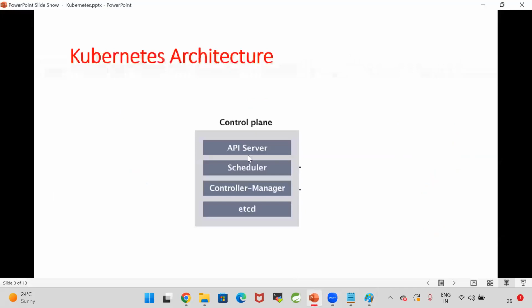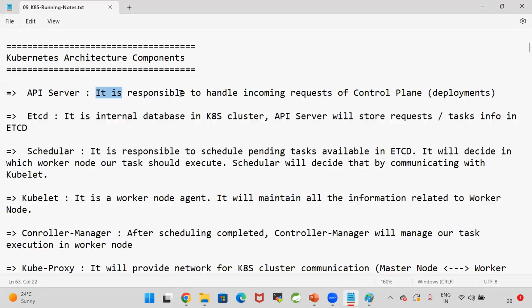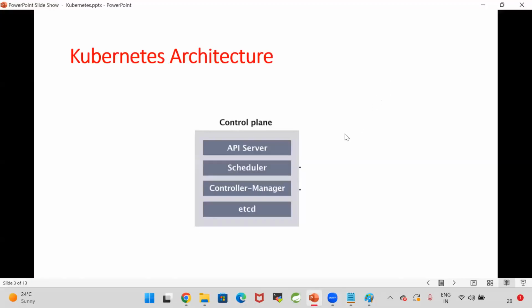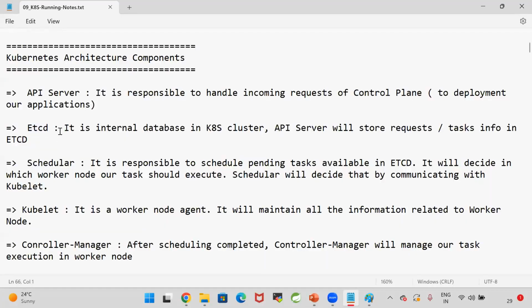In the Kubernetes cluster, the control plane will be available, and in that control plane, the API server will be available. What is the API server? The API server is responsible for handling incoming requests of the control plane to deploy our applications. To deploy our applications, we send the request to the API server. The API server will receive the request and store the request details in etcd. What is etcd? etcd is an internal database in the Kubernetes cluster.